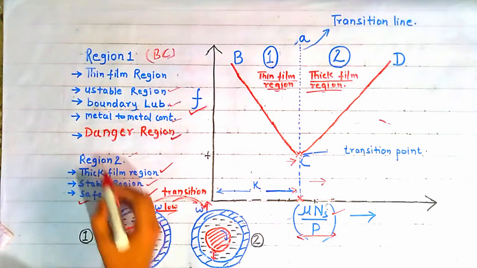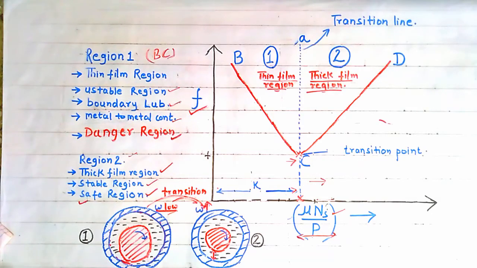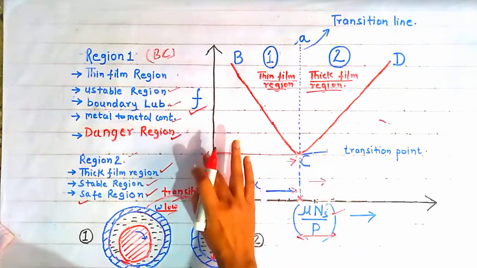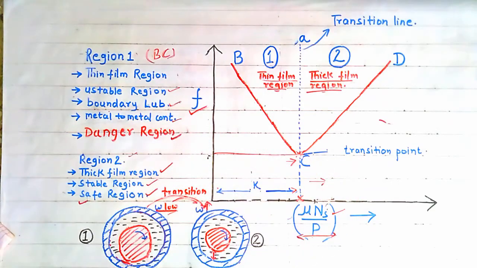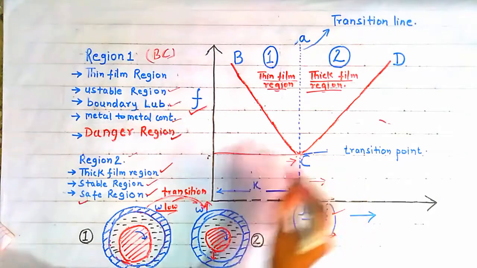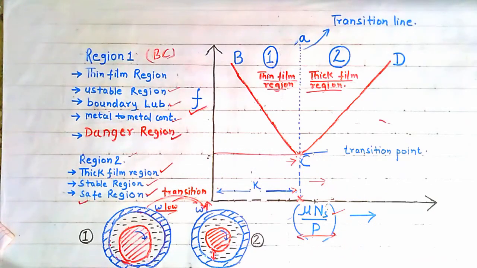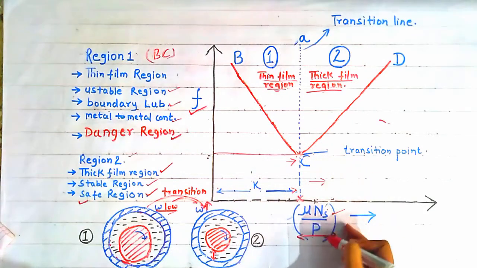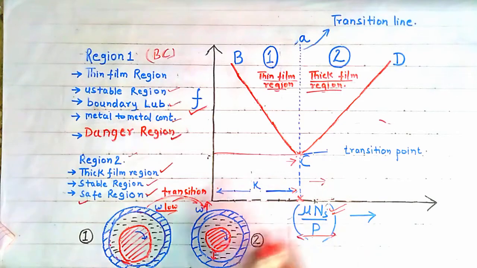So these are the important points that you have to remember about Mackey's investigation. Now, another point I want to draw your attention to is that it was found that the coefficient of friction is minimum at point C, that is, the transition point. So at the transition point the coefficient of friction is minimum. The value of the bearing characteristic number, that is mu n by P, corresponding to this point is called the bearing modulus.